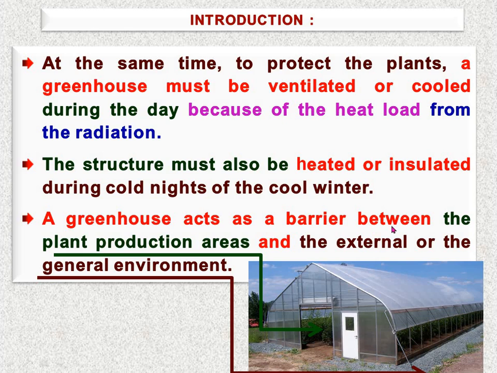A greenhouse acts as a barrier between the plant production area and the external environment. Suppose this is your greenhouse; the area within the greenhouse can be treated as the plant production area, and the outside environment of the greenhouse is called the general environment, or ambient environment. So for proper control of the various parameters, we have to sense all these parameters that are considered environmental factors for plant growth, within the greenhouse as well as outside the greenhouse.